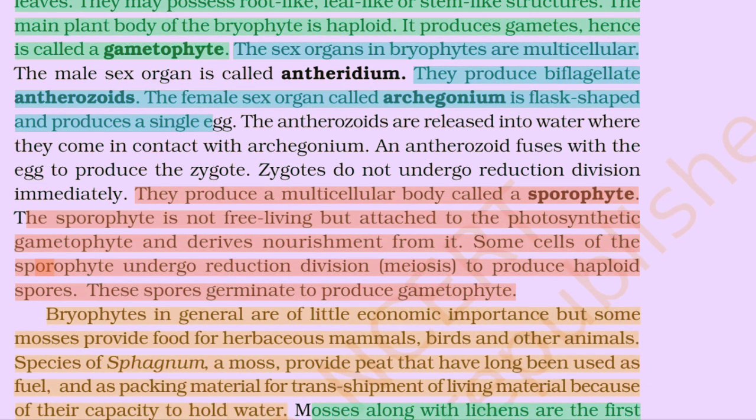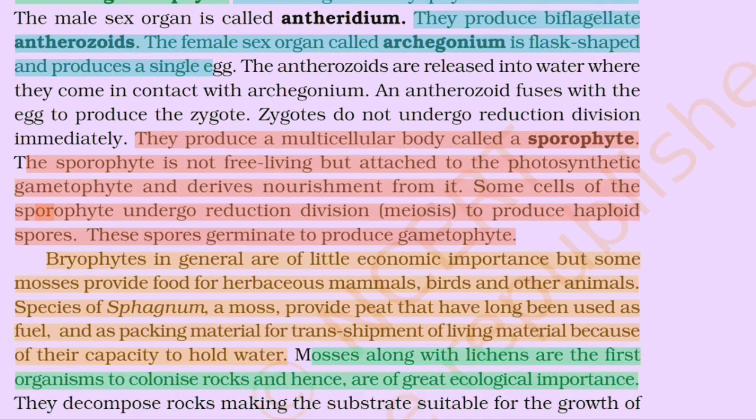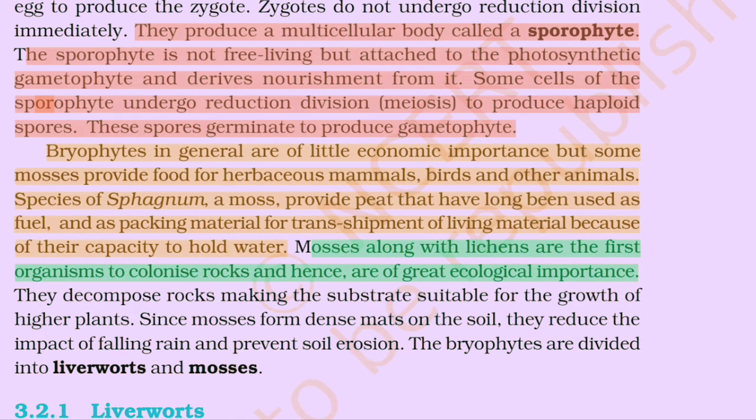The sporophyte is not free living but attached to the photosynthetic gametophyte and derives nourishment from it. Some cells of the sporophyte undergo reduction division (meiosis) to produce haploid spores. These spores germinate to produce gametophyte. Bryophytes in general are of little economic importance, but some mosses provide food for herbaceous mammals, birds, and other animals.